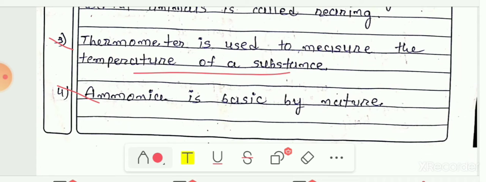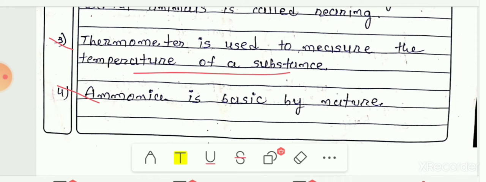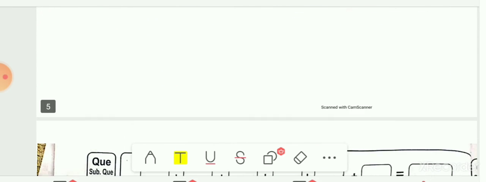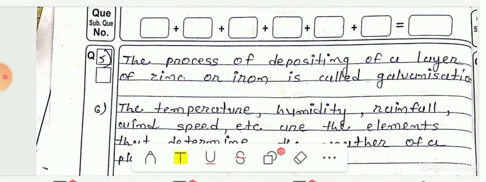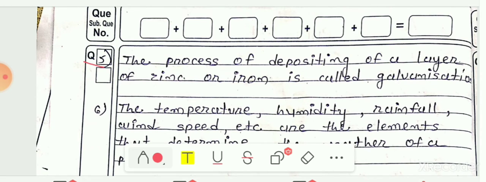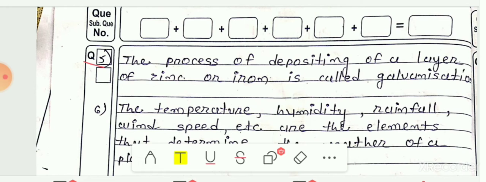So ammonia is basic by nature because it turns red litmus paper into blue. We had seen that bases turn red litmus paper into blue. So ammonia is basic in nature. Next, fifth number was, define galvanization. What is galvanization? The process of depositing a layer of zinc on iron is called galvanization.